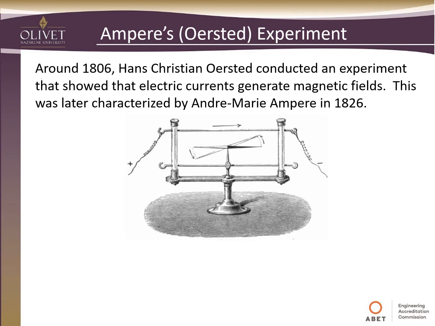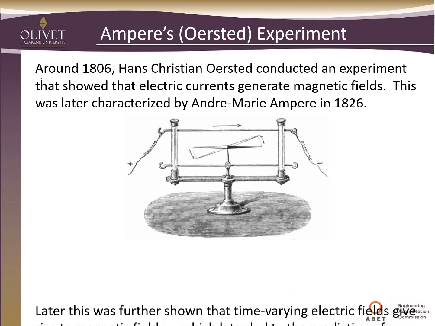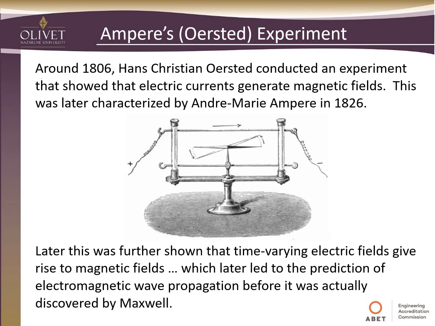So around 1806, a gentleman by the name of Hans Christian Oersted conducted an experiment that showed that electric currents generate magnetic fields. So this was a pretty major discovery. This was later characterized by André-Marie Ampere in 1826, and he really fleshed this out and formulated that. So a little later, this was further shown that time-varying electric fields give rise to magnetic fields.